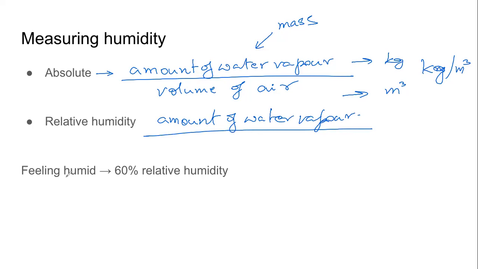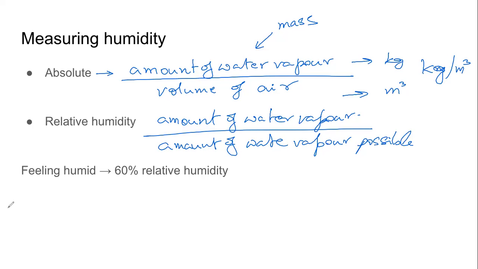It is how much water vapor is there now. कितना हो सकता है? So that will be amount or mass possible. I'm just writing it in simpler way. कितना हो सकता है? This is called relative humidity.